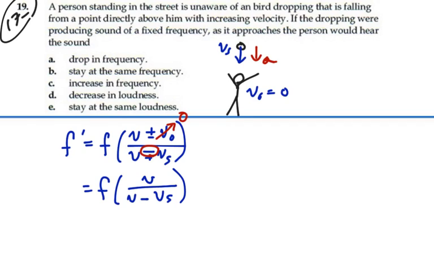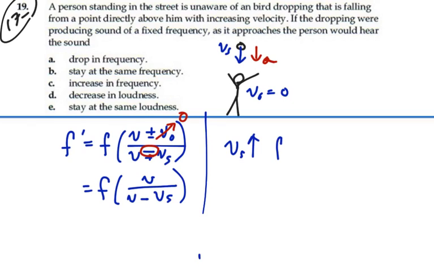Now this would be constant if the velocity of the source were constant, but since the velocity of the source is increasing, so the velocity of the source is going up, and that's in the denominator being subtracted from the velocity of sound, we'll find that the net effect of that is increasing the value of that fraction, v over v minus vs, as vs goes up, because the denominator is going to get smaller and smaller in value.